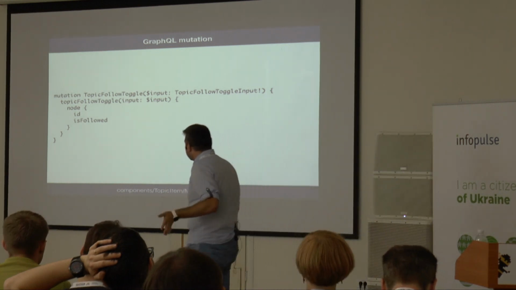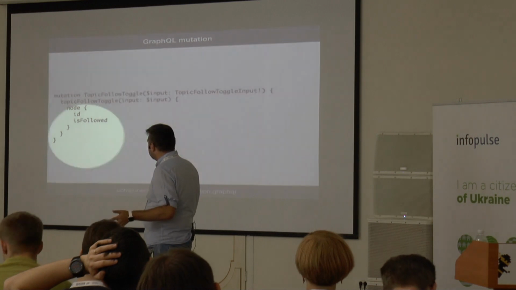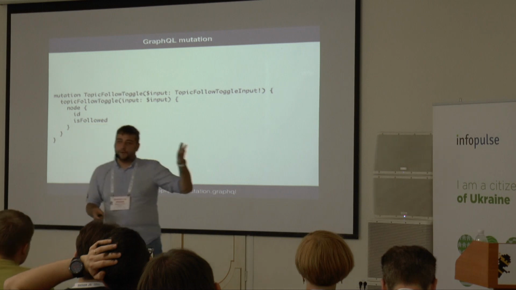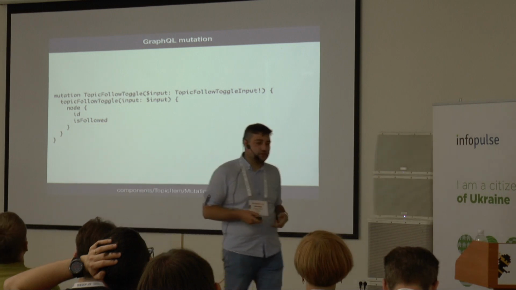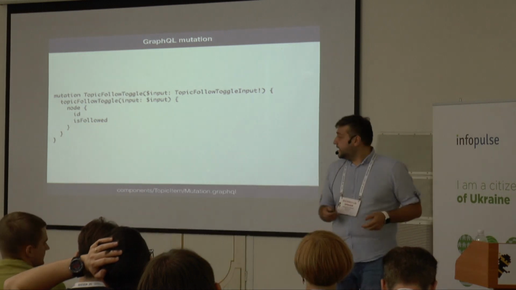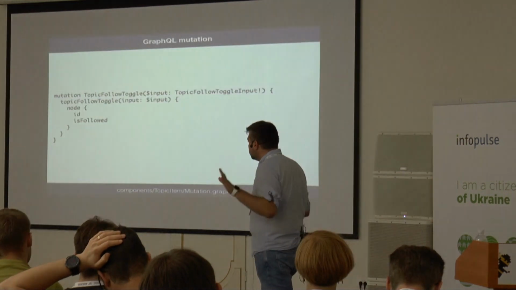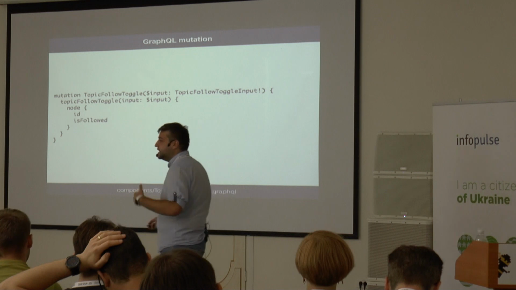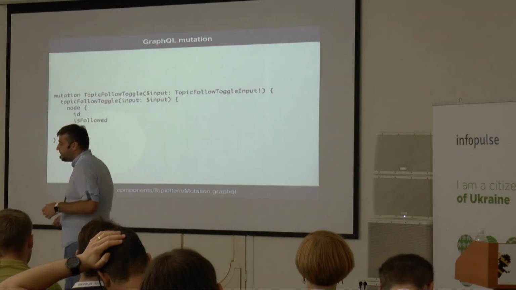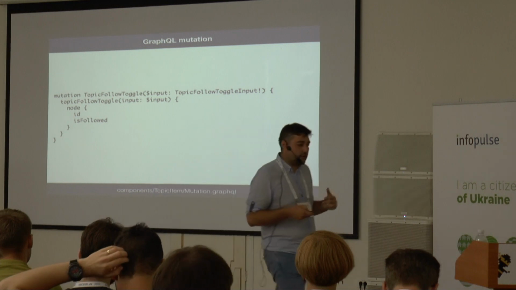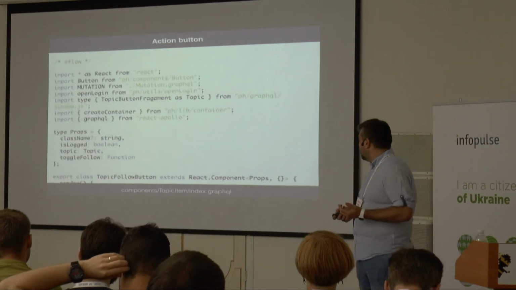So we have an operation called topic follow toggle. The idea of topic follow toggle is you either follow true or follow false, because we are too lazy to have two functions. And then it updates two fields. It updates its followed field based on the ID, and this is handled automatically by the GraphQL Apollo library.